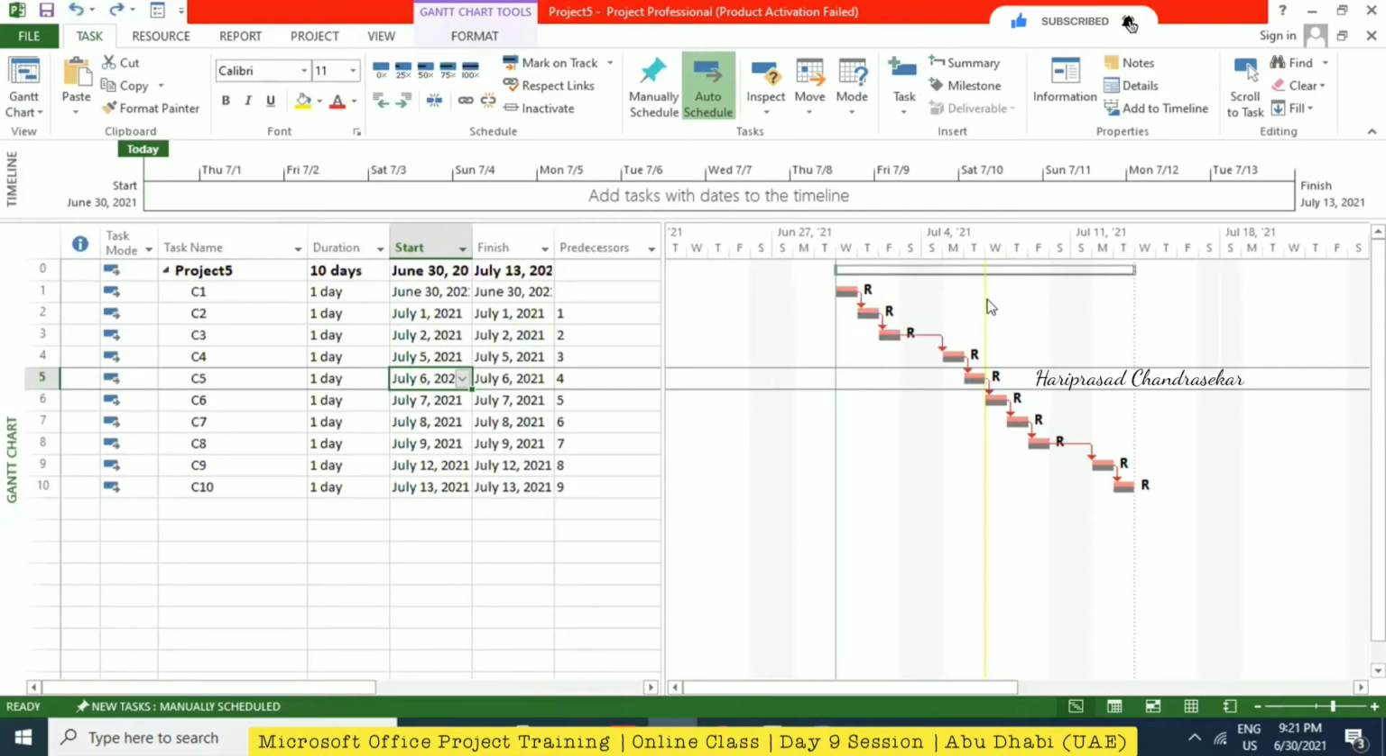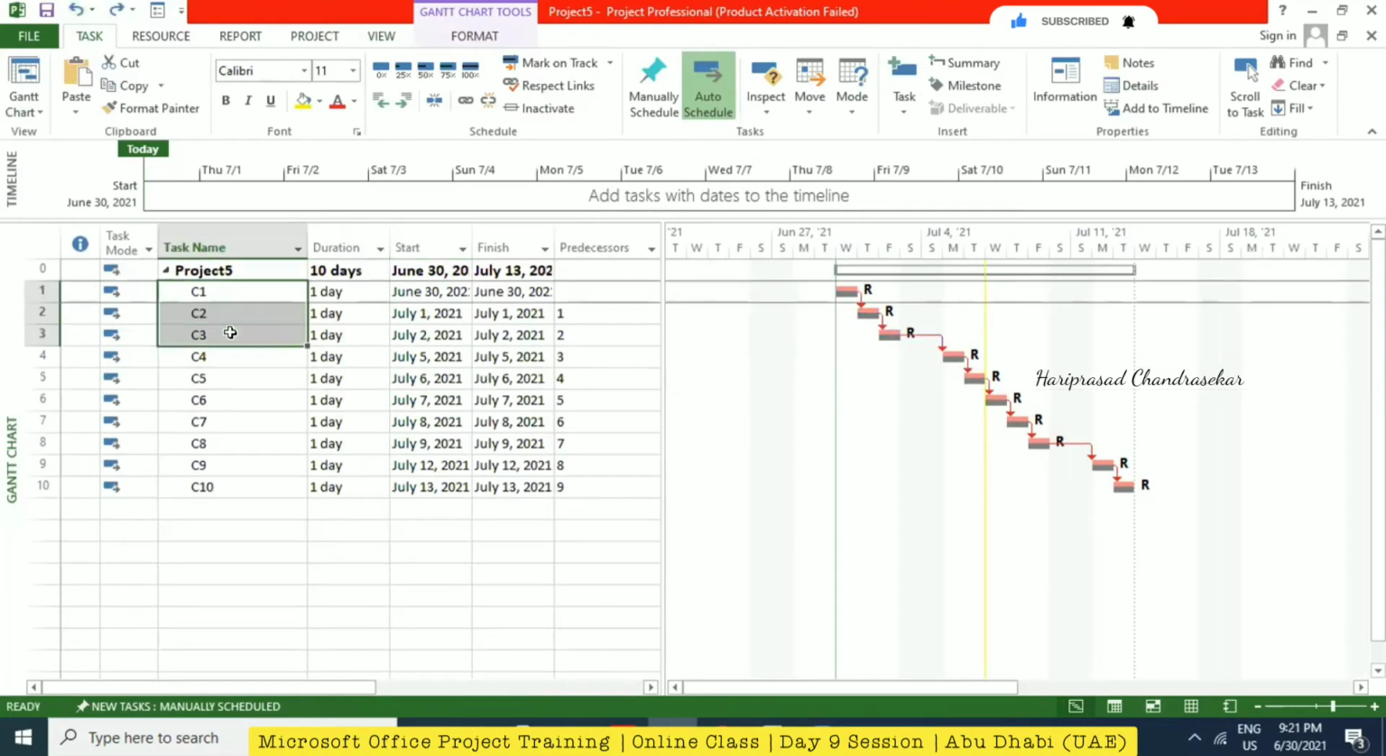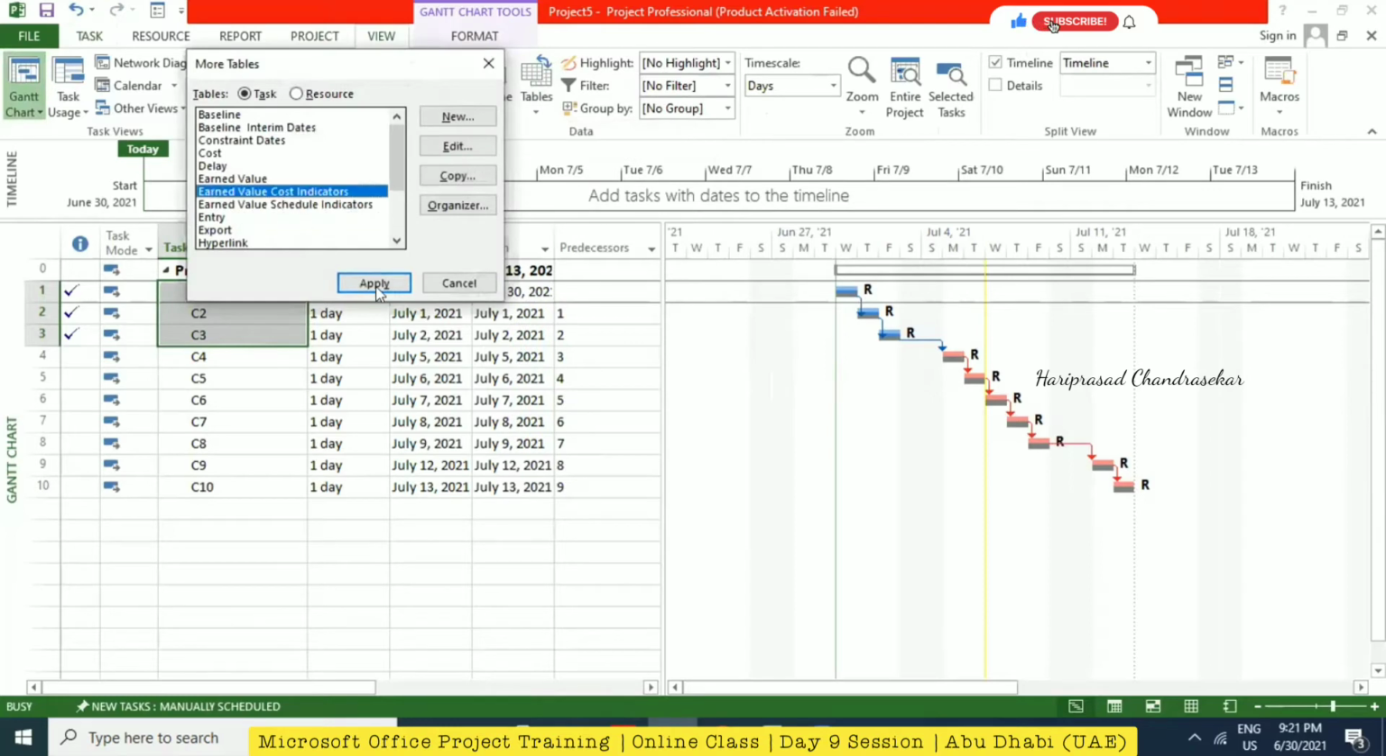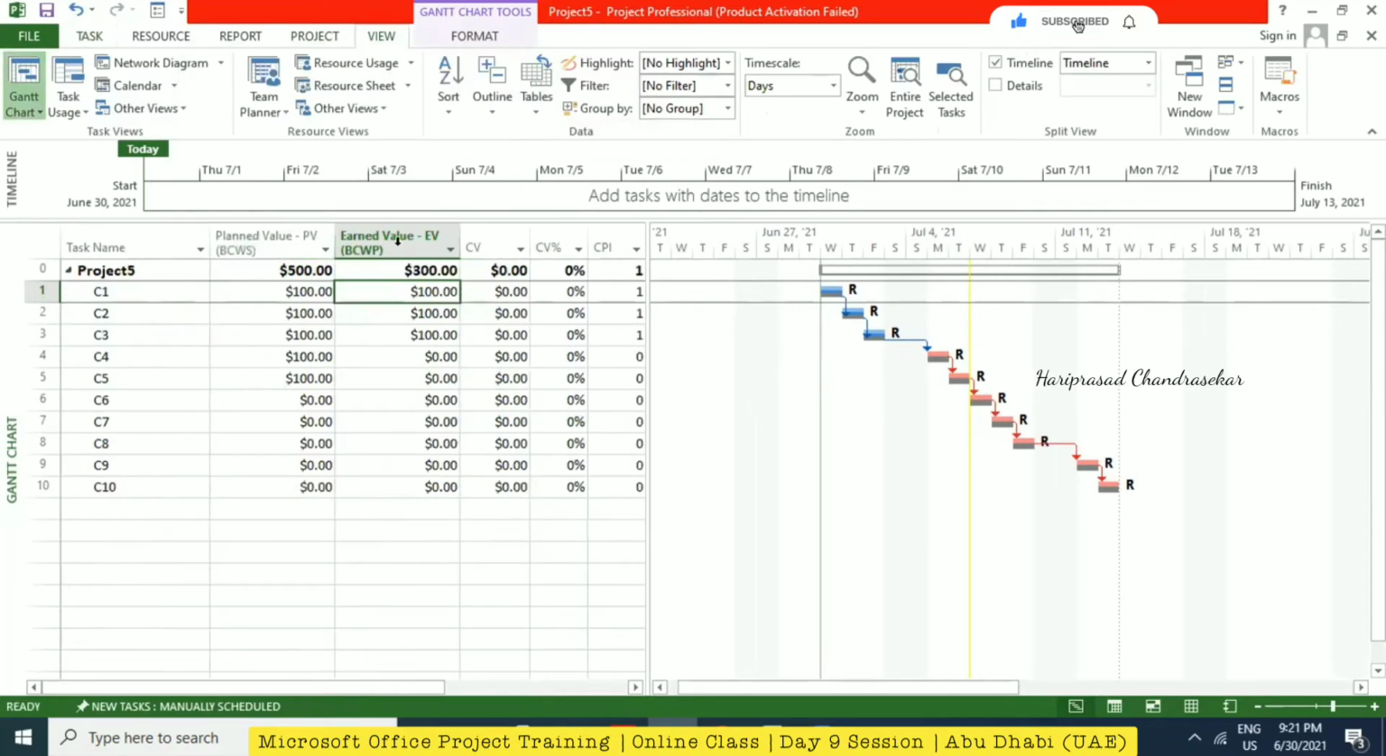Okay, now the status date we put. Okay, but only 3 columns completed. We only need to select 3 and then we can put 100. Now we can just go for view and then table and then more table and earned value cost indicators. Now can you see PV, EV? This is what we calculated before. Yes.